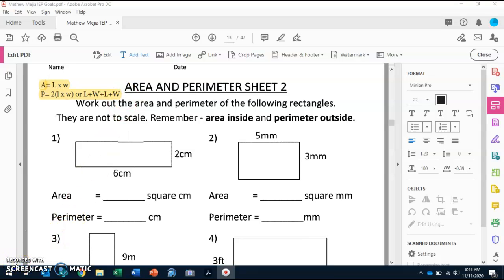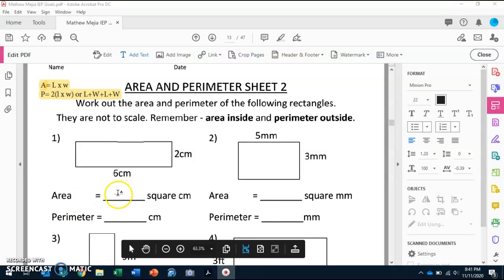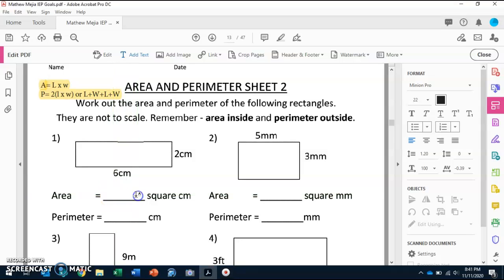Okay, so now let's do number 1 together. So area, they want to know what the area is. And over here on the top, it says area equals length times width. So your length is 2 and your width is 6. So tell me what 6 times 2 is, so we can find the area. Yes, awesome job. 6 times 2 is 12.